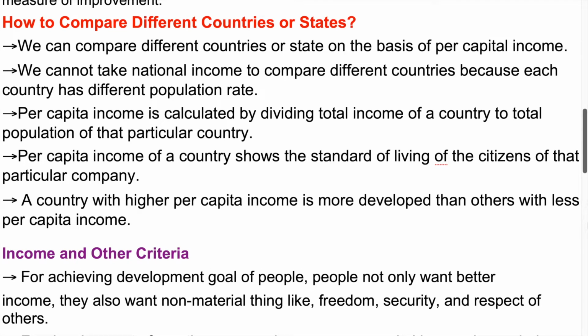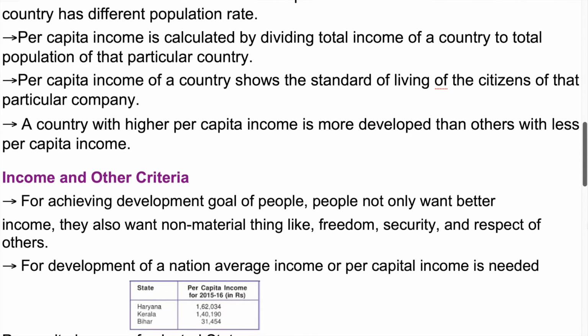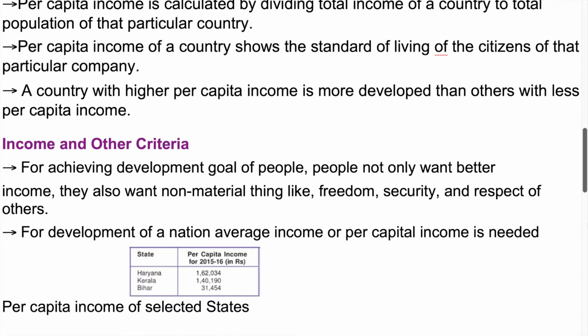We cannot take national income to compare different countries, because each country has a different population. Per capita income is calculated by dividing the total income of a country by the total population of that particular country. Per capita income of a country shows the standard of living of the citizens of that country. A country with higher per capita income is more developed than others with less per capita income.